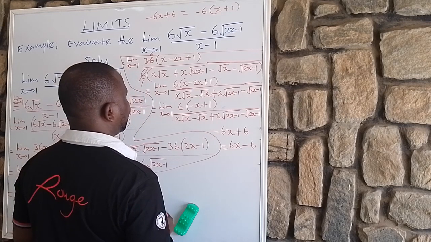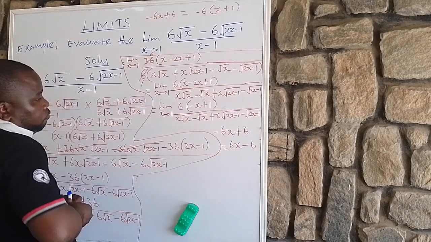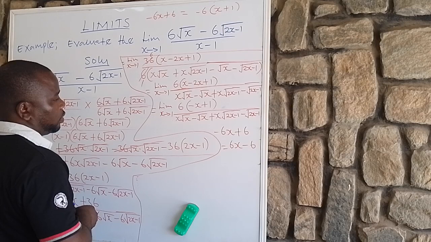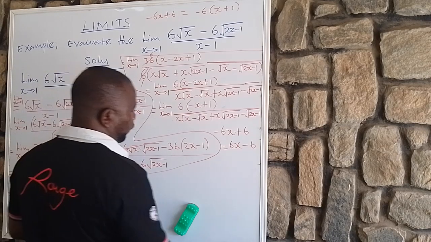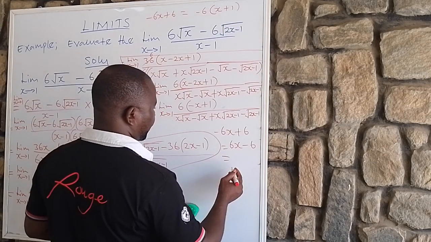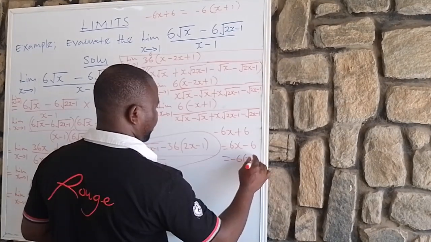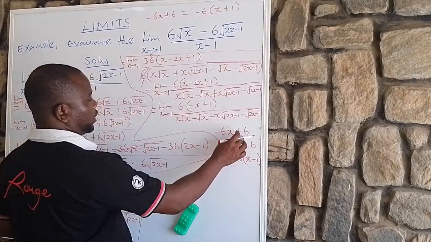If we factor it out, this is minus 6, open bracket, x minus 1. It will still give you back this.